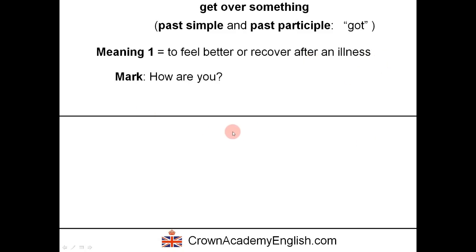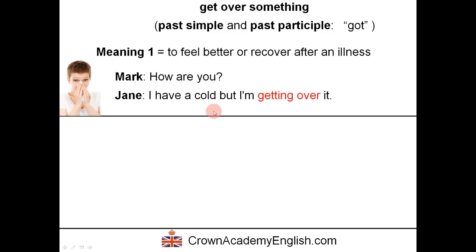Example, Mark asks, "How are you?" And Jane replies, "I have a cold, but I'm getting over it." So Jane is saying that she is recovering from the cold. She's starting to feel better. Not completely, but she's starting to feel better. We're using the present continuous. It's in progress.